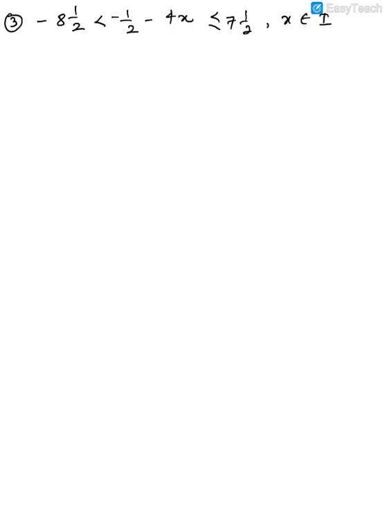Guys, now what we are going to do in this, again as I said, first what we'll do, convert everything into a normal fraction. So minus 17 upon 2 less than minus 1 minus 8x upon 2, just taking the LCM for these two, and then this became what? 15 upon 2. Again what will you do now? Multiply this whole equation by what? 2 out here. Now what will you get after you multiply this?